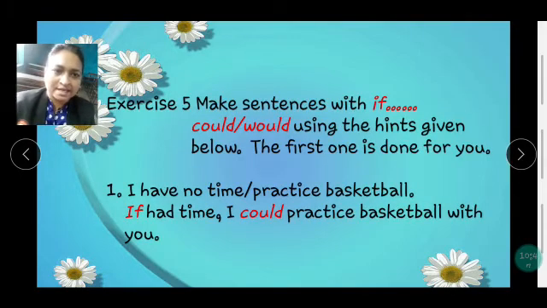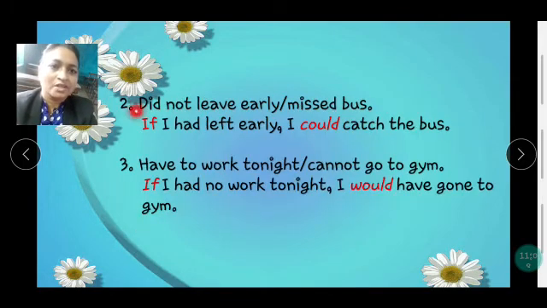Now let's do exercise 1. In this we have to make sentences with if, could or would. You know if is used to make a condition. The first one is done for you. This example they have already done in the textbook. I have no time, practice basketball. If I had time, I could practice basketball with you. Did you leave early? Missed bus. If I had left early, I could have caught the bus. The meaning remains the same. You're putting the condition, but the meaning remains the same.